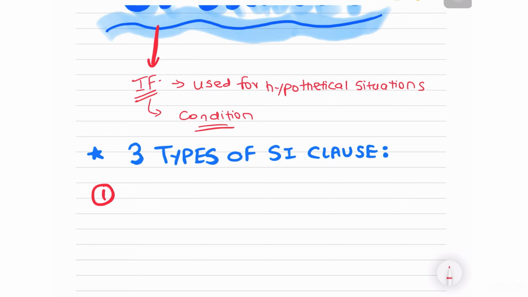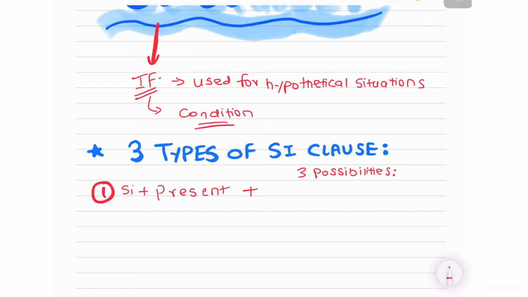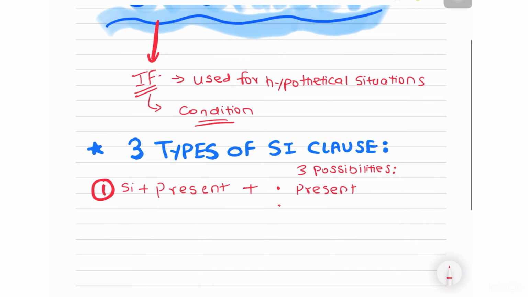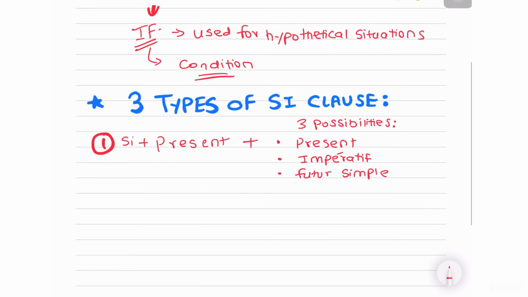As I told you, we're going to have a combination of two tenses, okay? One is going to be present with si, okay? As in if this happens, plus, now here, for the second part of your sentence, you again have three possibilities. It's nothing complicated, okay? I'm going to break it down for you. It's very straightforward, right? So it can either be your present, or it can be your impératif, or it can be your futur simple.